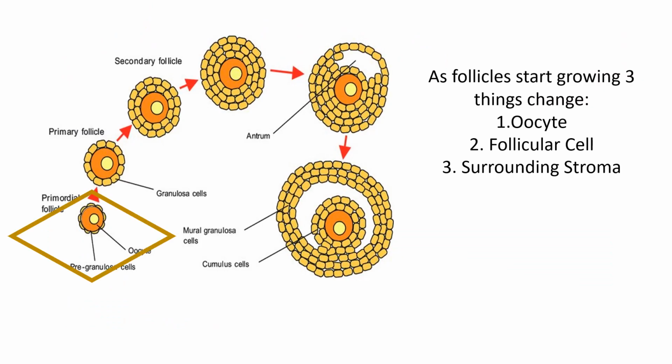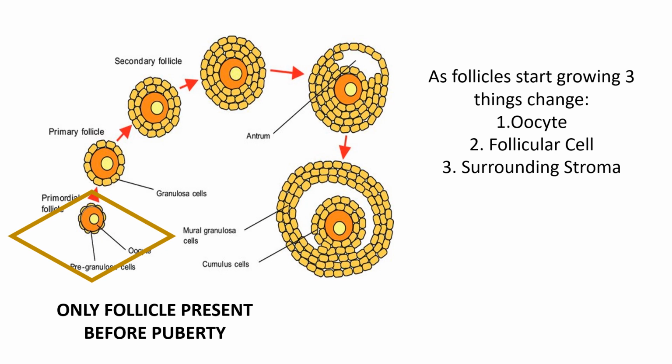From the primordial follicle, which is the only follicle present before puberty, 20 to 30 of them will enter into the process of maturation. In this process, the change will take place in three areas. One is the central oocyte.